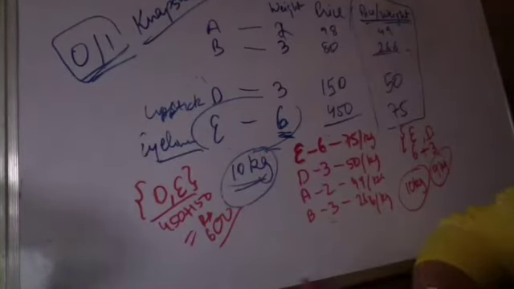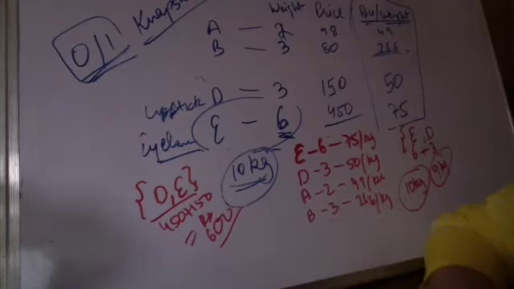Now, this is not the best possible answer to this solution.